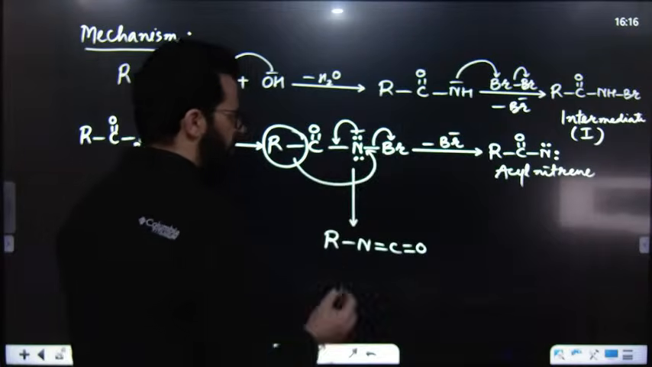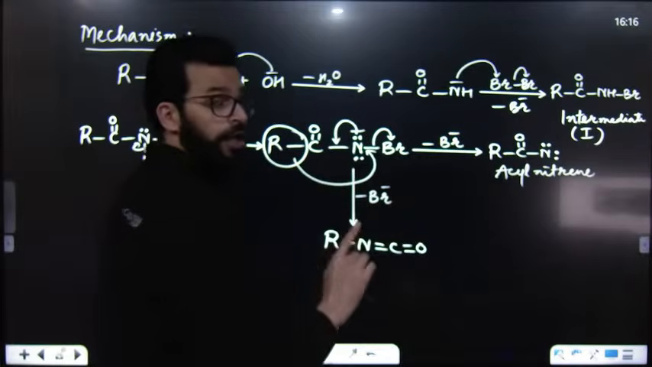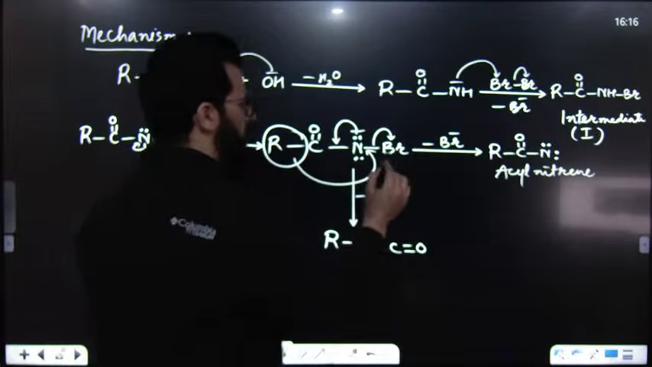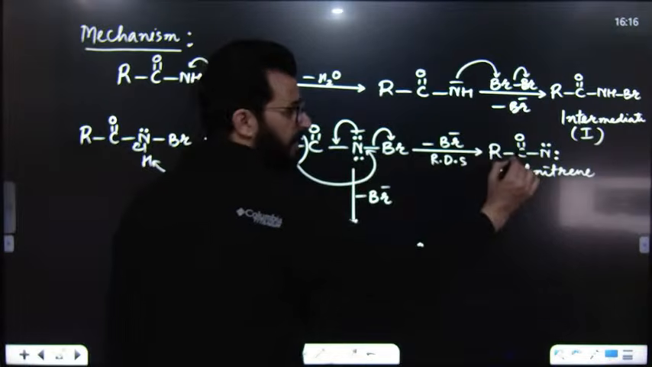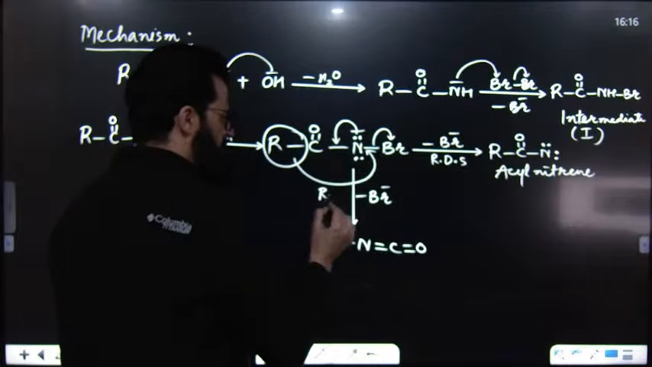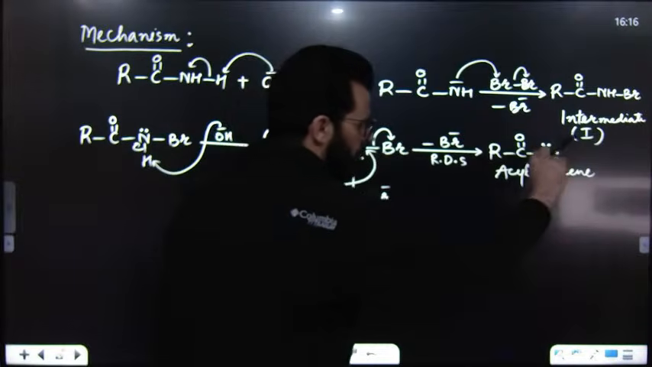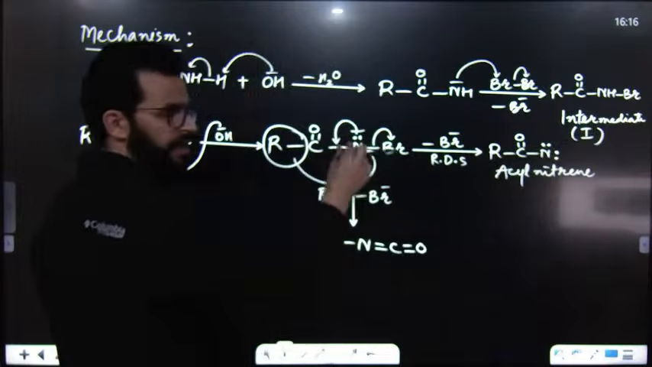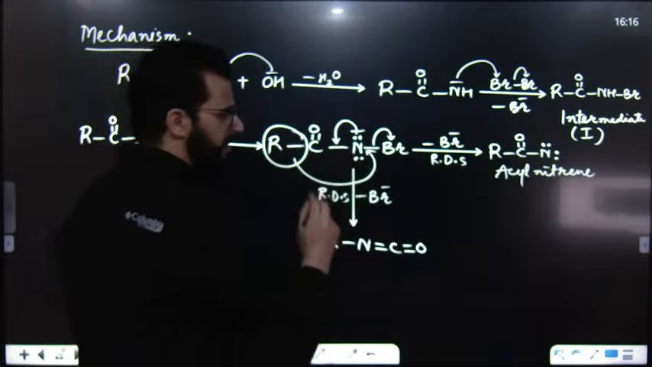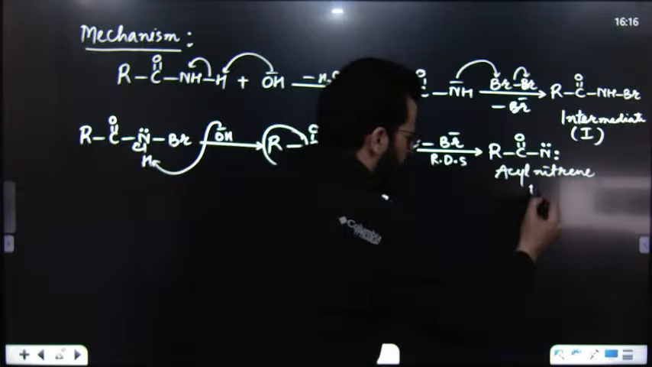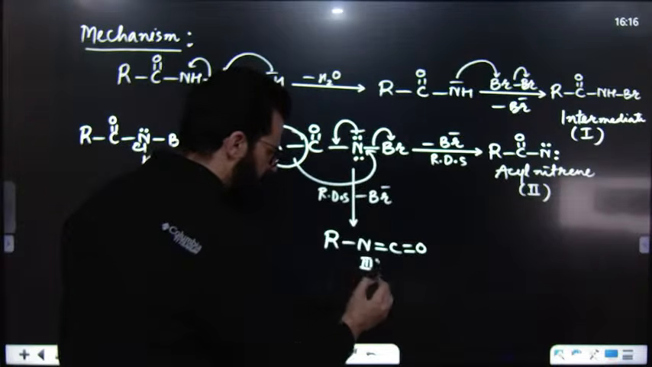Remember, sometimes we directly show this, from this to this, Br minus is lost. Loss of Br minus from this N-bromamide ion is the rate determining step. Either this is the rate determining step, or you can say this is the rate determining step, depending upon whether we say that the reaction takes place via acyl nitrene or directly by migration of this R or Ar, that means rearrangement takes place directly. So this is intermediate number second, and this is intermediate number third.